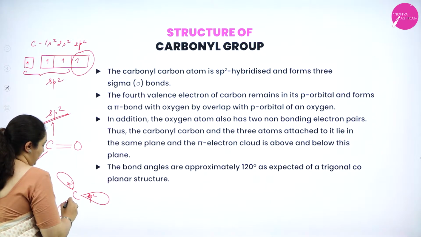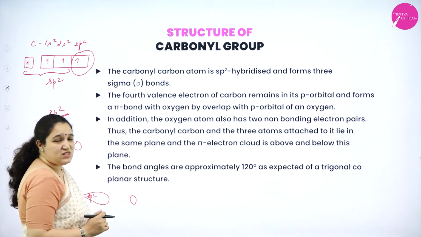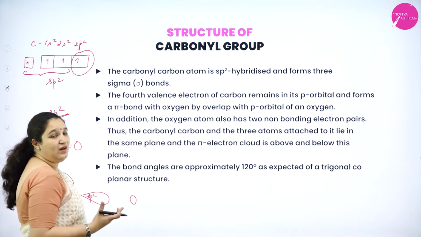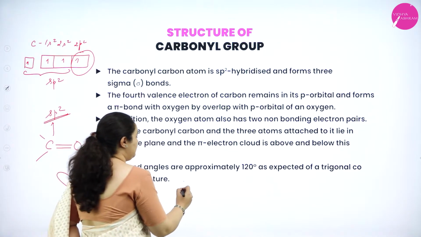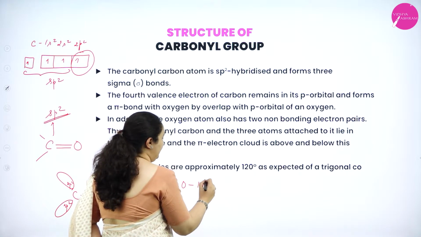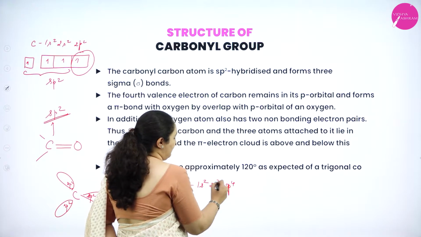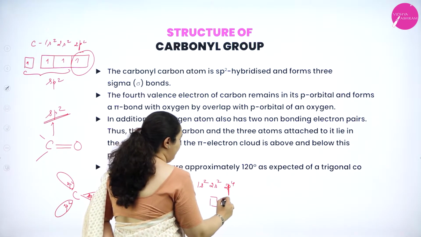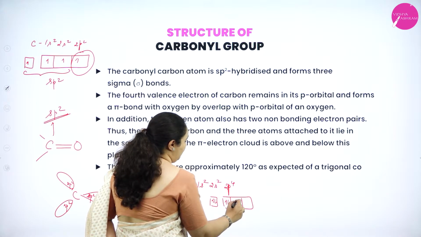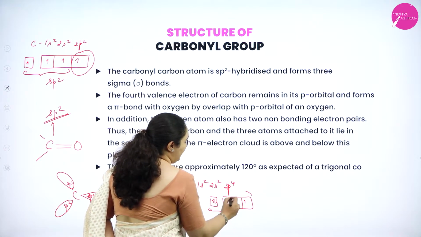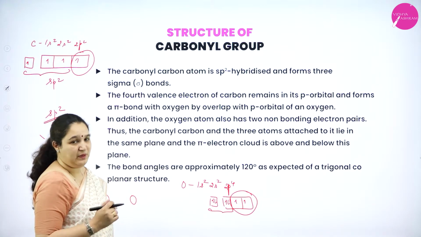Correct? Now oxygen. What about oxygen? Oxygen is not undergoing exactly hybridization. What happens is in oxygen atom, atomic number is 8 and the configuration is 1s2, 2s2, 2p4. So we have 2 lone pairs of electrons, and 2 single electrons are present in p orbitals.